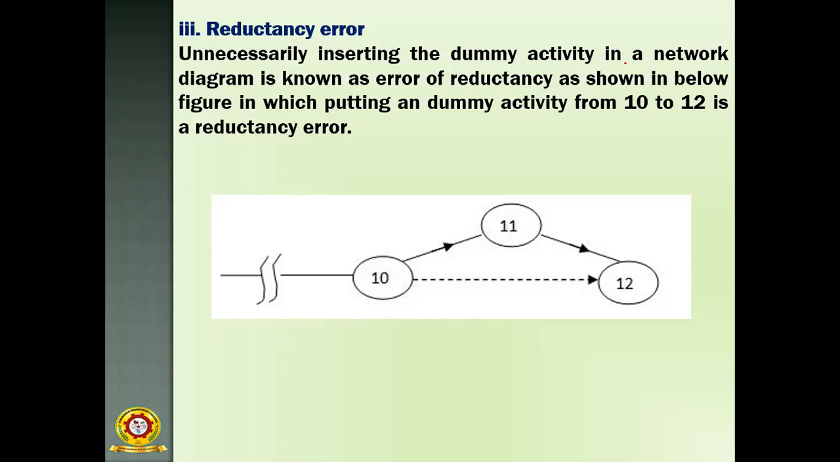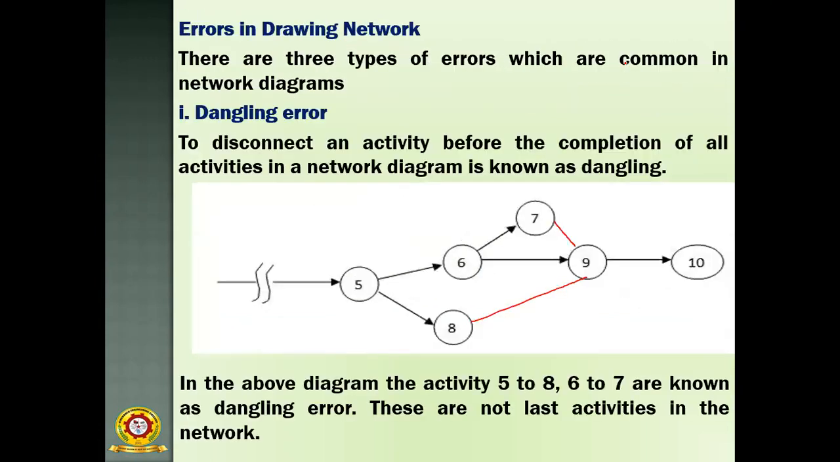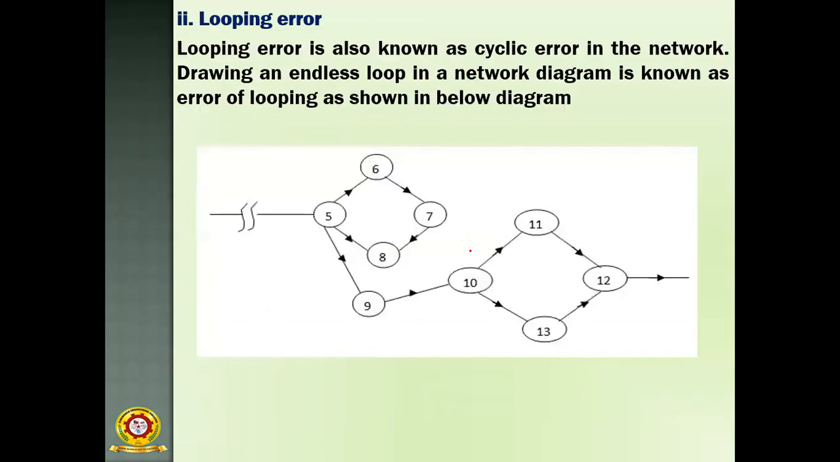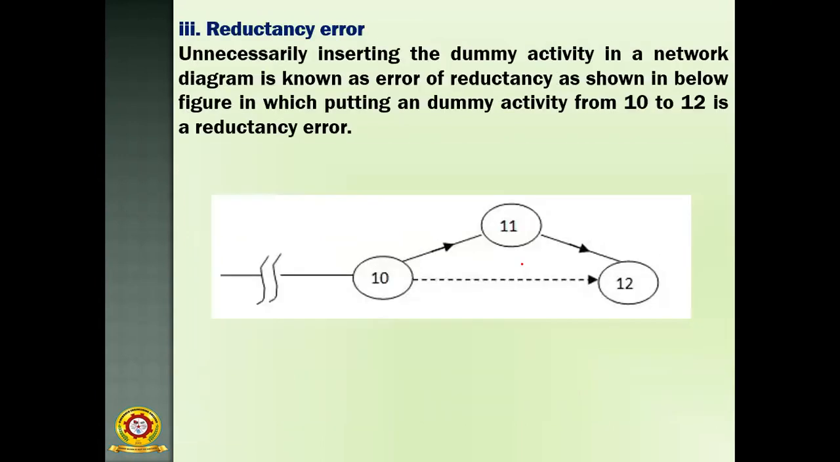So these three are the major errors. One is the dangling error, the second one is the looping error, and the third one is the redundancy error. You have to keep all these things in mind. You have to remember the rules when you are constructing a network diagram. You have to follow these rules.